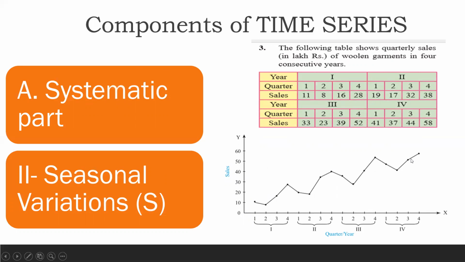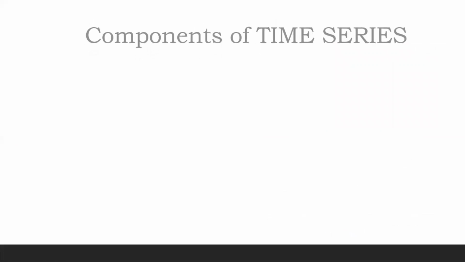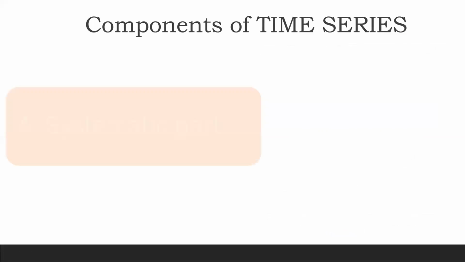So we can see with the help of this कि यहाँ पे second quarter में the sales are relatively less, but in the fourth quarter automatically you can see maximum 41, 37, 44 and maximum it has gone up to 58. So there is a drastic rise in the fourth quarter. So this is another type of fluctuations which we can study in time series.